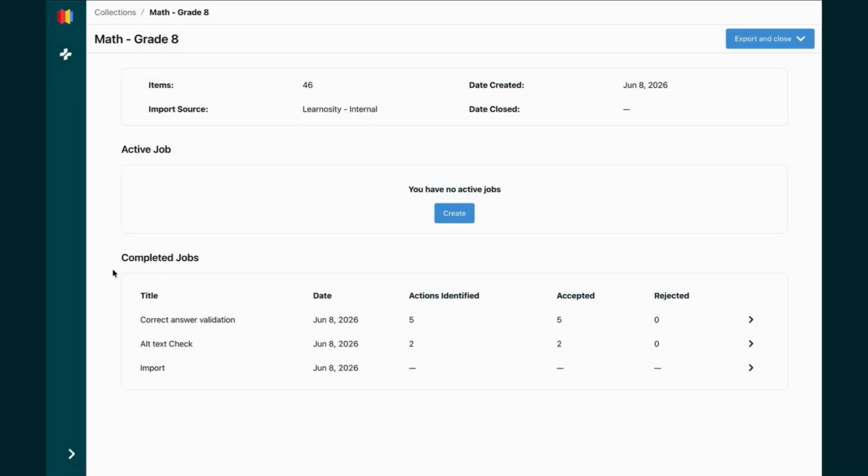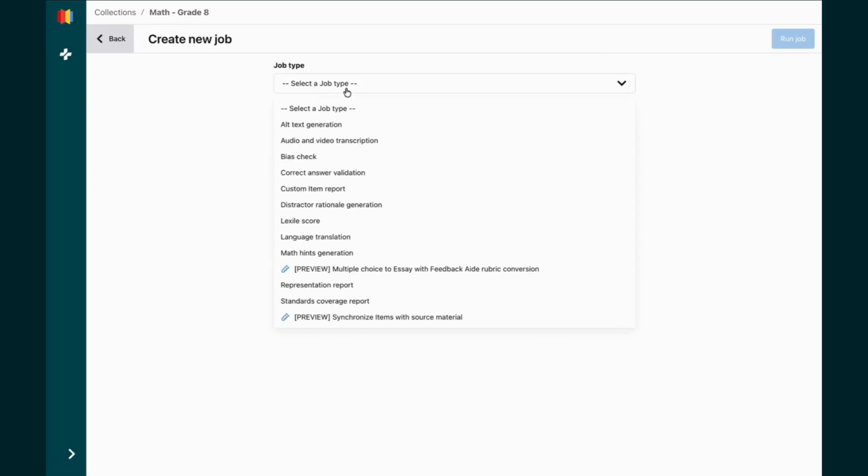Here we are reviewing a collection in Aide and Health Check, where we've already imported 46 items from our item bank and ran a few jobs. Aide and Health Check has ensured that all of our images have alt text, and we've also run a correct answer validation job to make sure that all of the correct answers are in fact accurate.